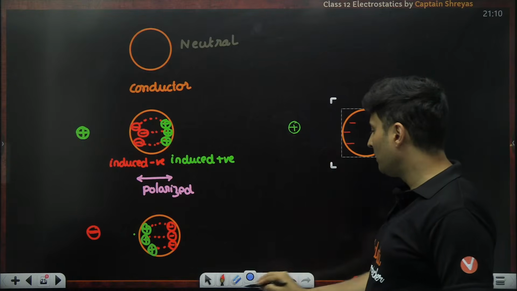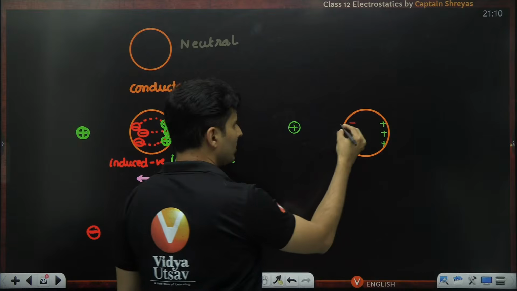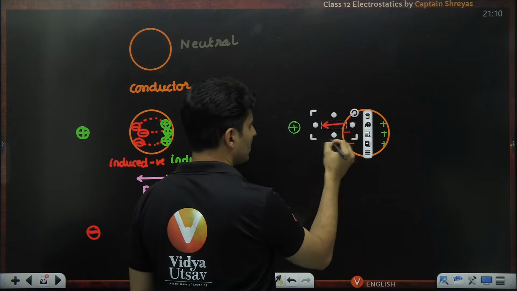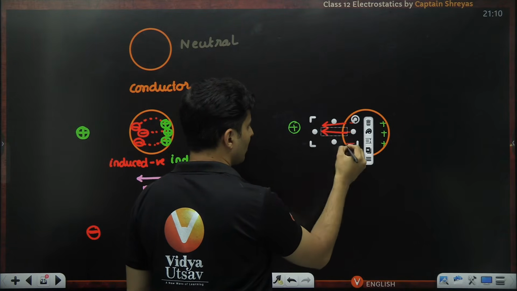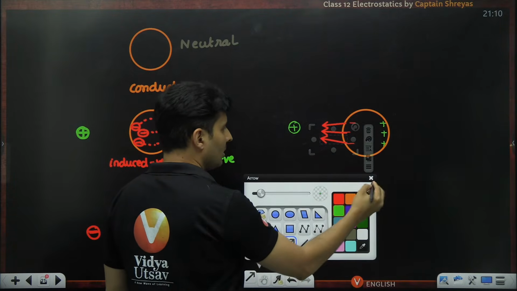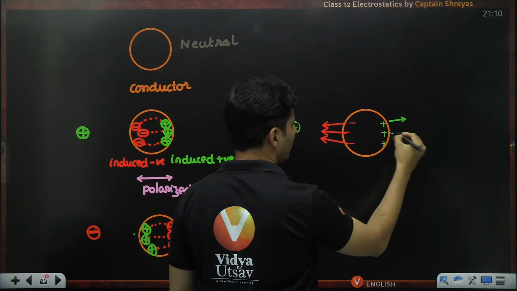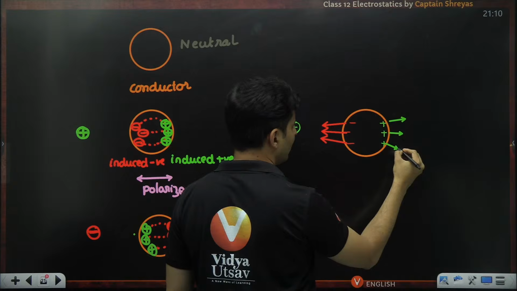These negatives will get pulled by the positive charge by a good amount of force because it is closer, because of the proximity. But at the same time, this positive and this positive will repel, but with not so much force. Decent amount of force only will be there.